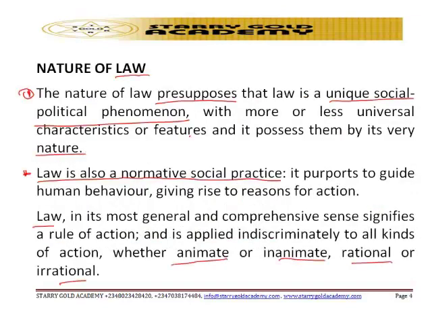The nature of law is that law is a unique social political phenomenon with more or less universal characteristics, possessed by its very nature. So law has some characteristics that make it a unique social phenomenon.